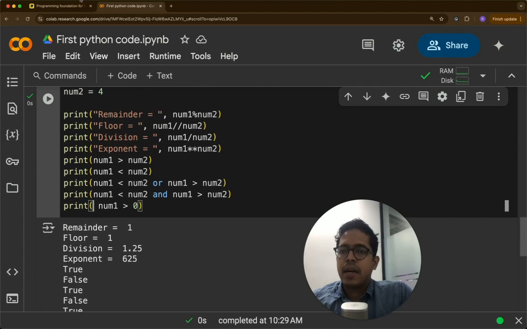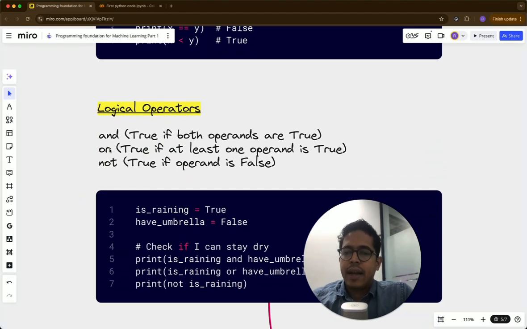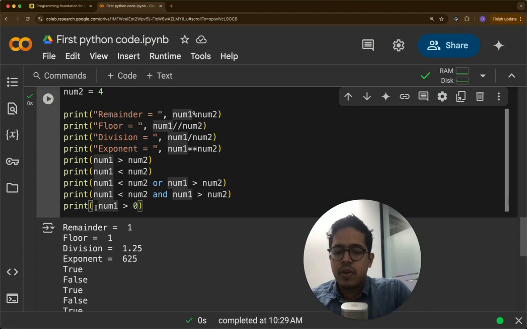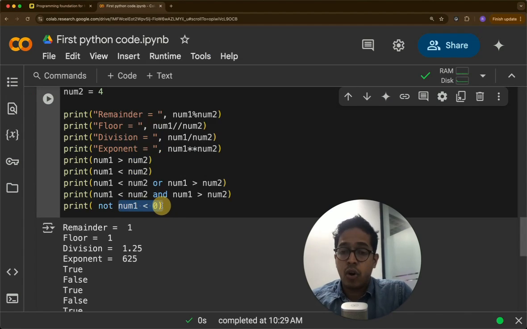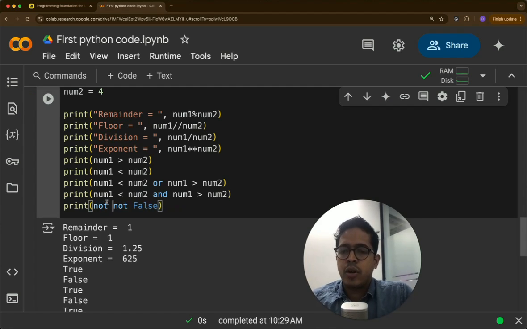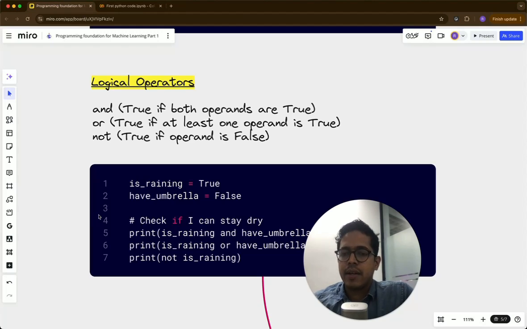So these are some Boolean operators: and, or, not. So not should be applied as shown here. So not of num1 less than 0: num1 less than 0 is false, it is actually greater than 0. So not of false is true. So here, if we also type not of false, that should also give true. What if we type not false? Not false should be false. See, it's false. So this is the not operator.